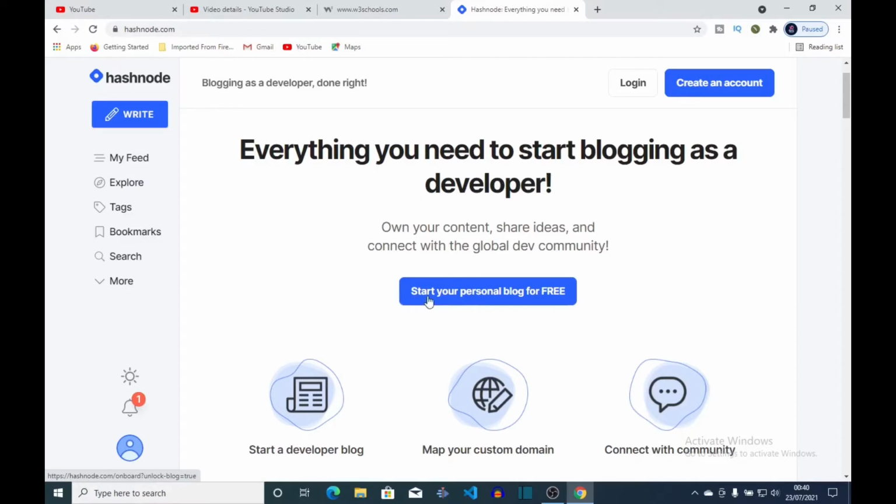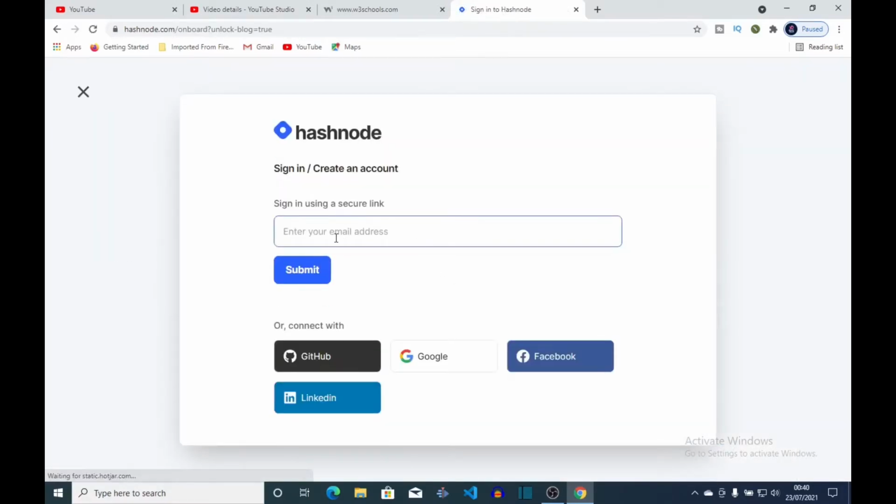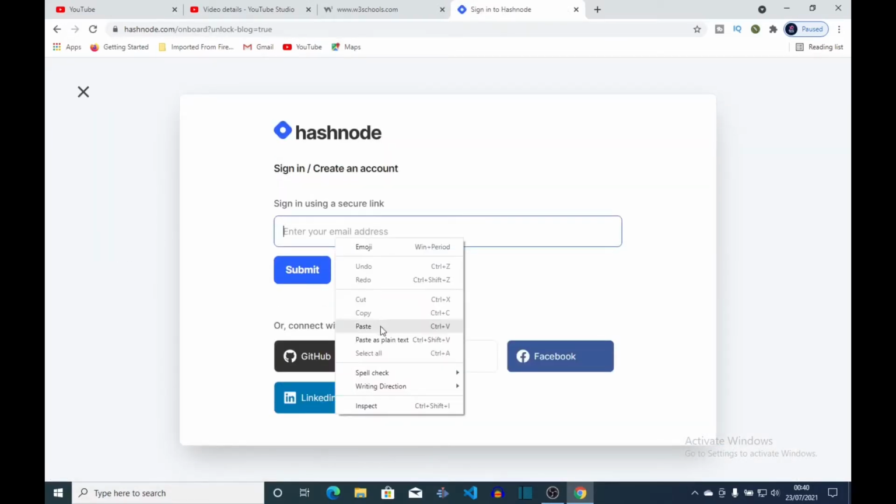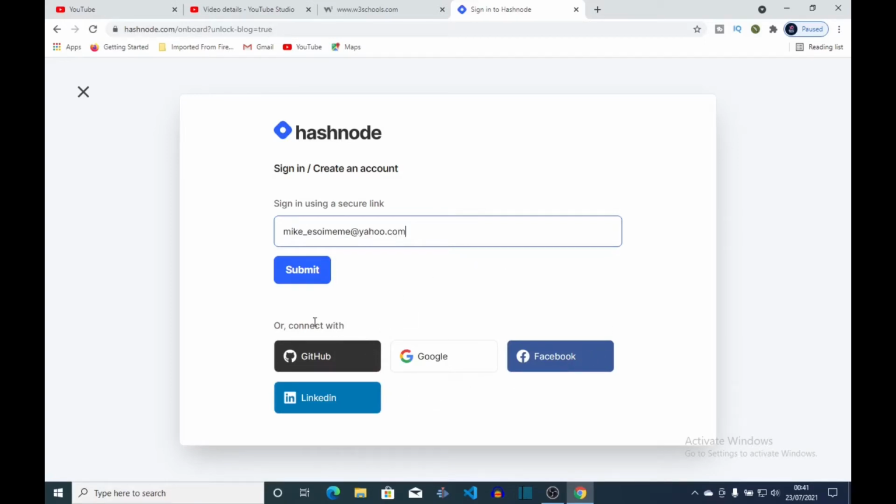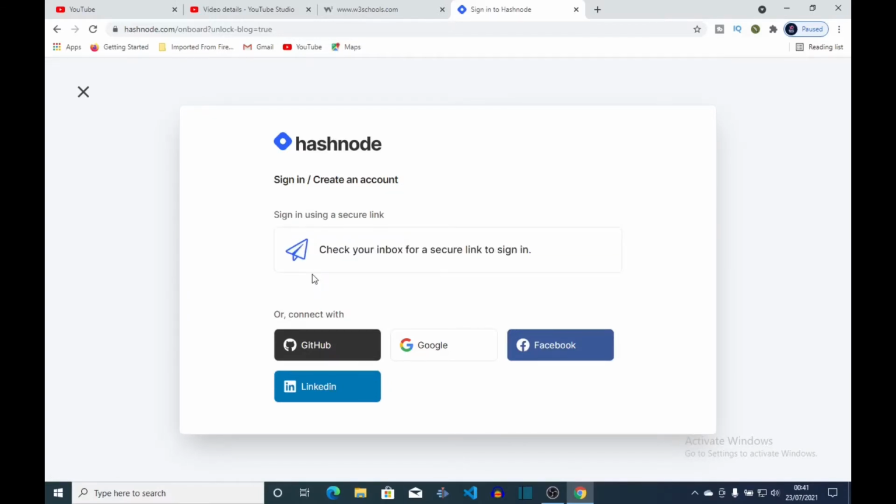So let's click on start your personal blog for free now, then put in your email address. Depending, you can also create an account using GitHub, Google, your Facebook, or LinkedIn. So I'll just use my email. Okay, so a personal link has been sent to my email, so I'm just gonna go over there and check it out.